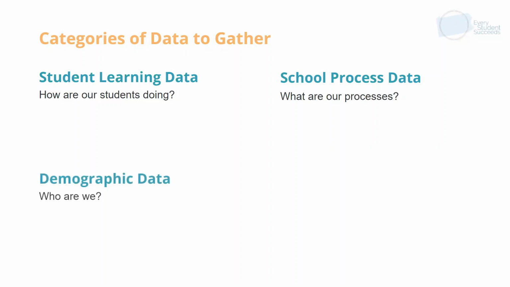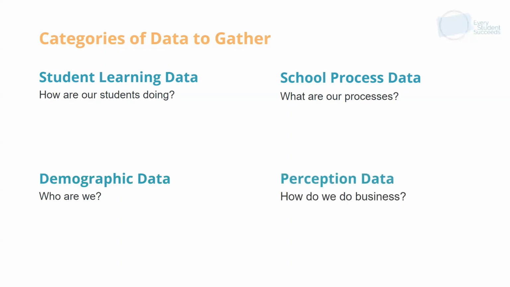We also want to include demographic data. Who are we as an organization? It informs us about the system and the leadership. It helps us understand how students, for example, are disciplined and who is disciplined, who is identified, perhaps for special ed, for gifted programs, or higher level courses. Some demographic data to include would be student and teacher attendance.